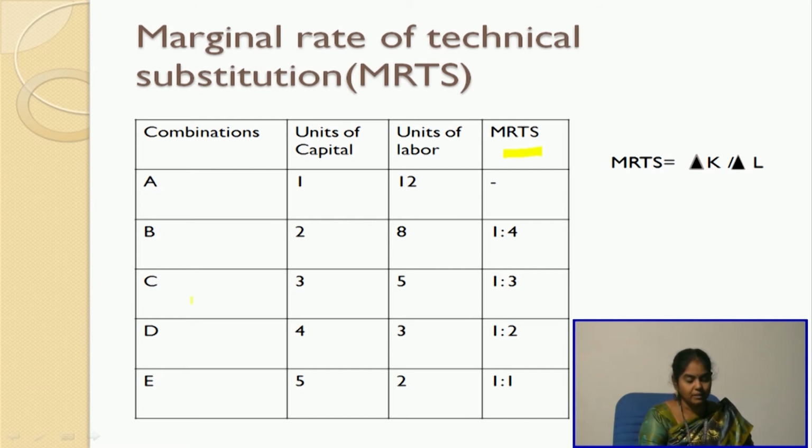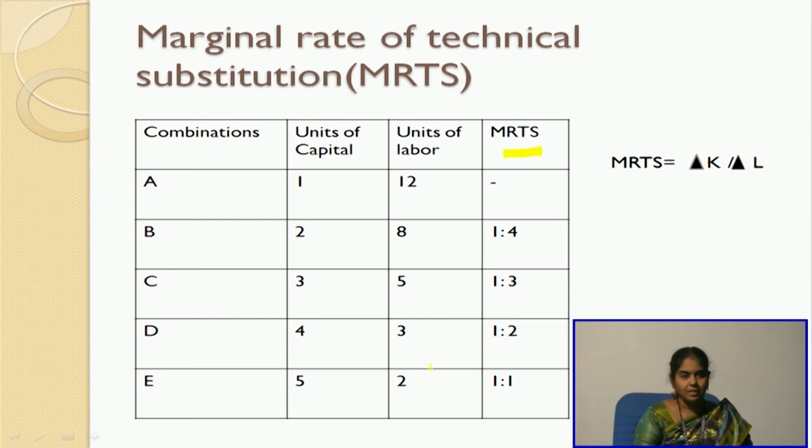So let us look at the third combination, 3 units of capital and 5 units of labor. So here the MRTS is 1:3. And for the fourth combination, I have 4 units of capital and 5 units of labor. So I have 1:2, and for the fifth combination E, I have 5 units of capital and 2 units of labor. So the MRTS is 1:1.